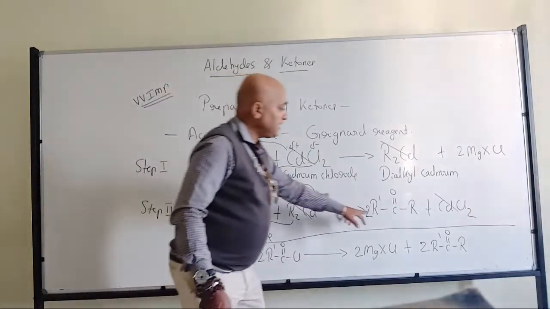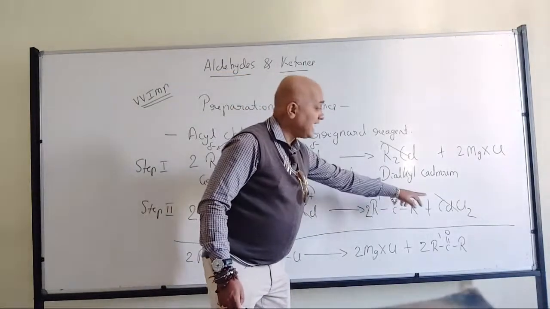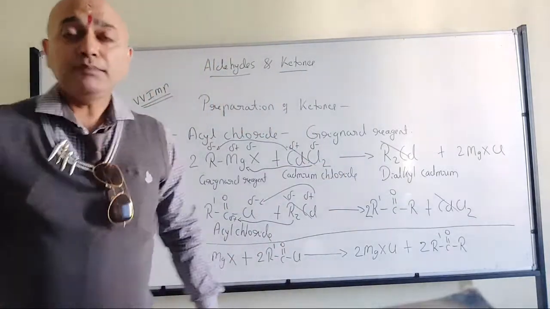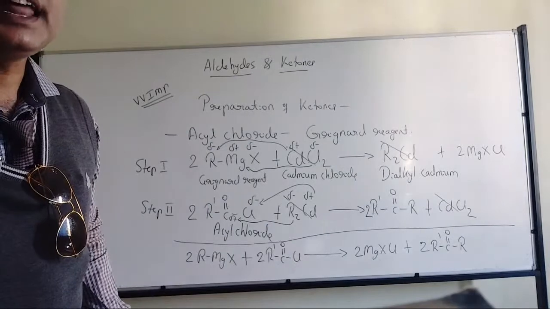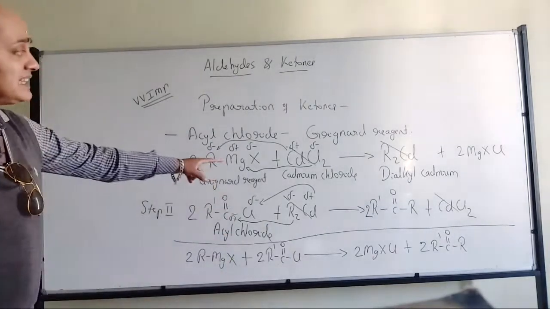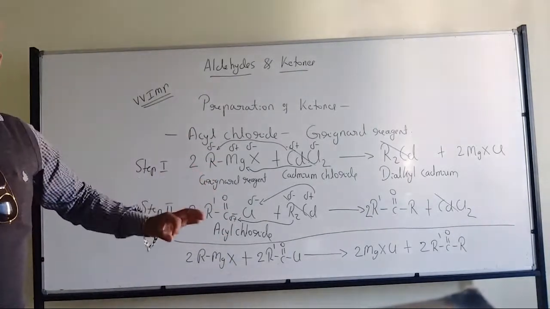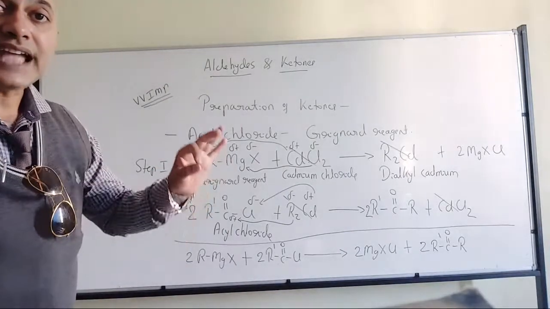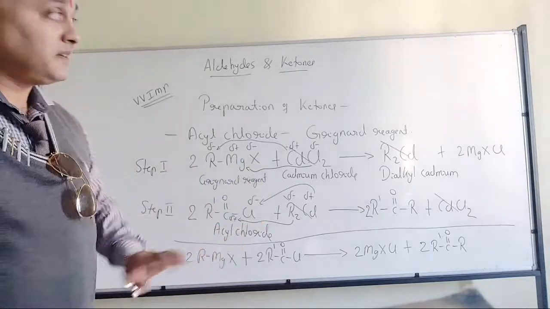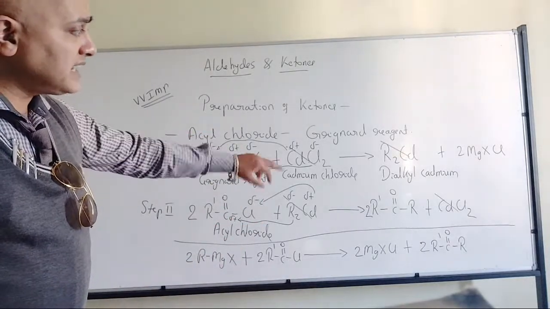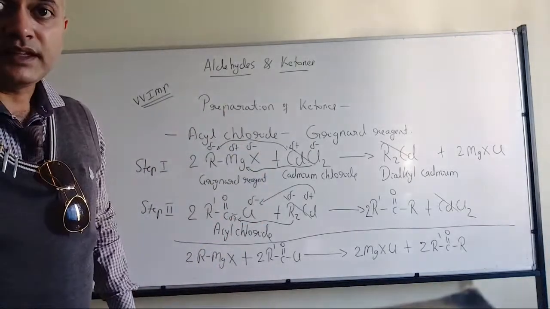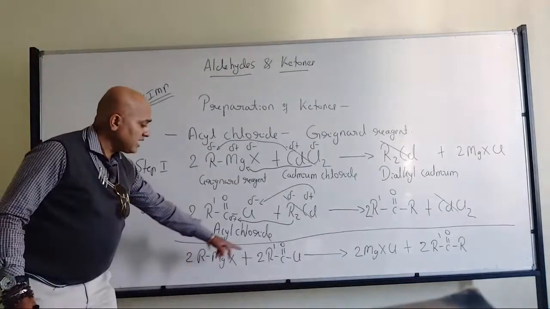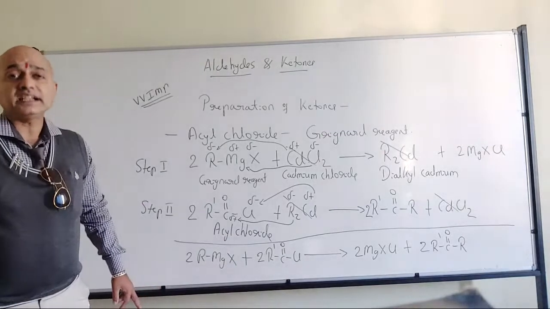That's where we have the ketones, and cadmium chloride will be regenerated. That means in this case cadmium chloride is acting as a catalyst. It's not a reactant, it is acting as a catalyst because cadmium chloride is getting regenerated. Grignard reagent and acyl chlorides are the actual reactants.